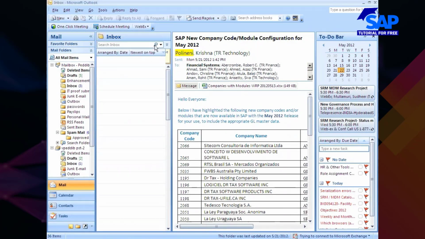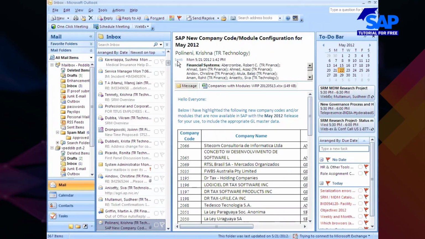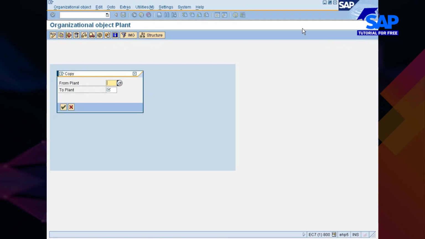So in case you are under the impression that we will not be able to copy in the live system or in the real-time environment, your assumption is wrong, Pavitra. So that's the recommendation, you have to follow that. Okay, sir. So can we create manually also instead of copying? Of course, yes, pretty much.